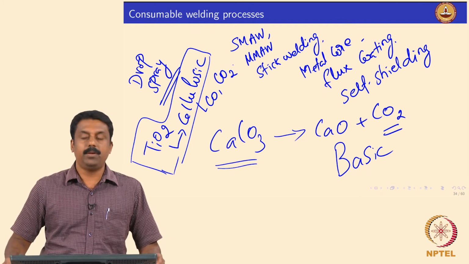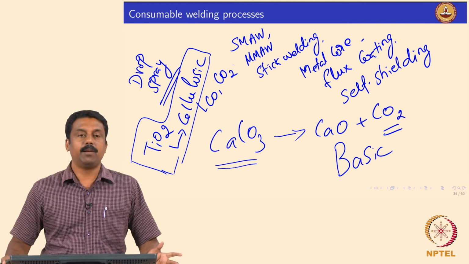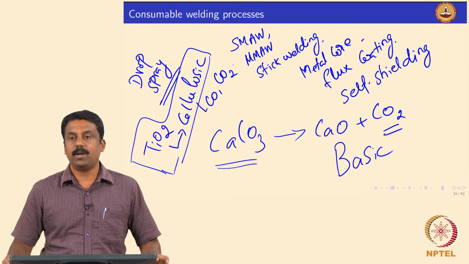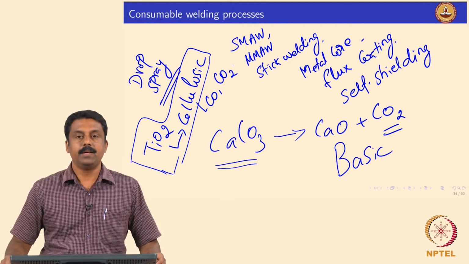In that case, you need to make sure that the hydrogen is not diffused to the pool, and whatever moisture is there condensed in the system should not lead to diffusion of hydrogen by disintegration of water, H2O, into hydrogen, right.